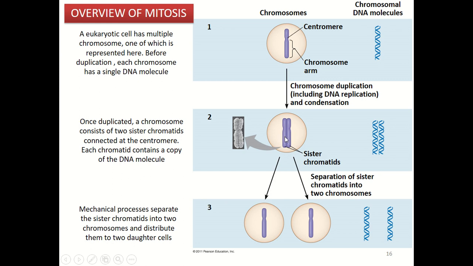Each of these chromatids contains the same DNA molecule. Next, a mechanical process will separate these two sister chromatids into two new chromosomes, and then distribute them to become two daughter cells.